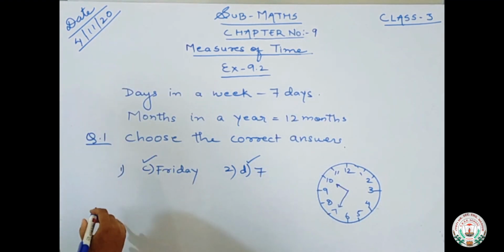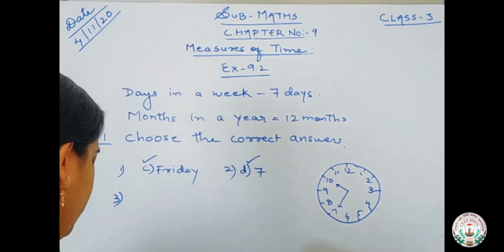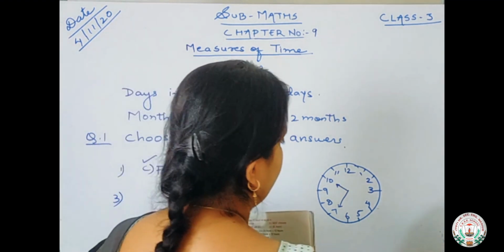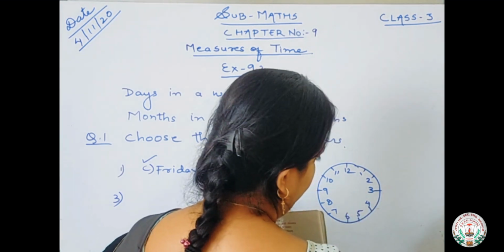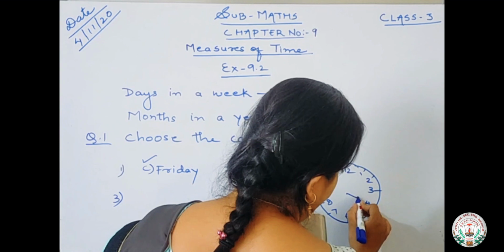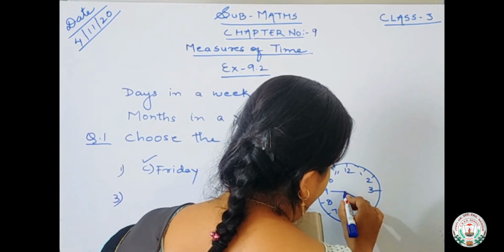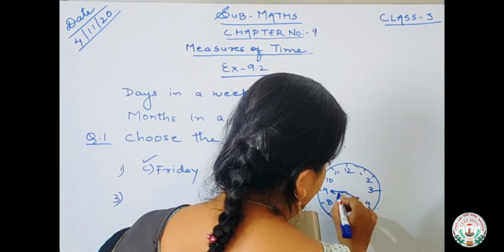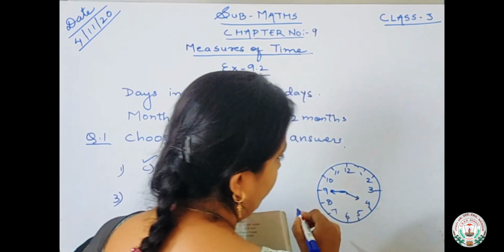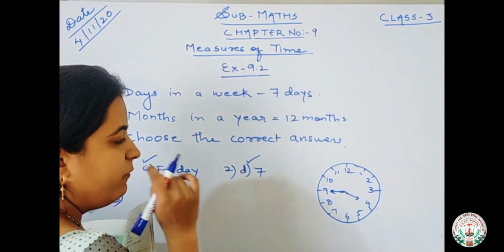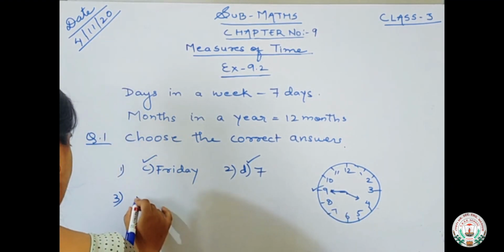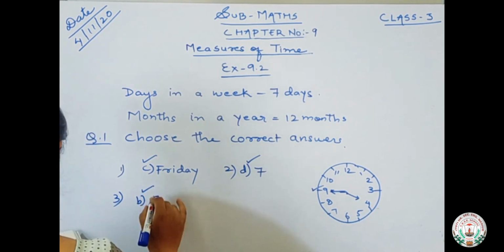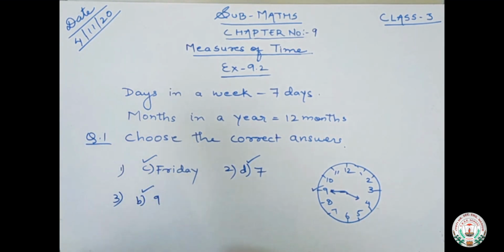Now number 3. At 3:45 the minute hand is at. 3:45 means 15 minutes left to 4. Means the hour hand is near 4 and the minute hand is here. This is 3:45. So in this, where is the minute hand? The minute hand is at 9. So you will write the minute hand is at 9 in 3:45, which is given in option number B.